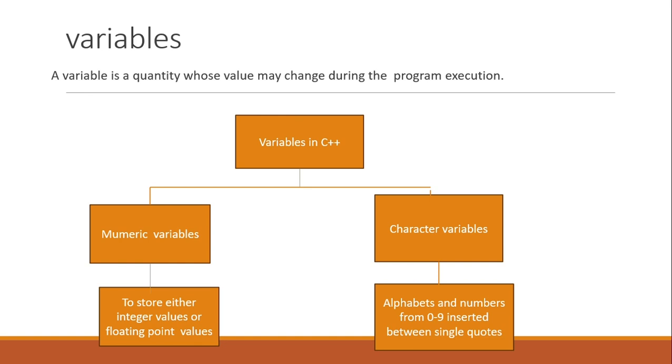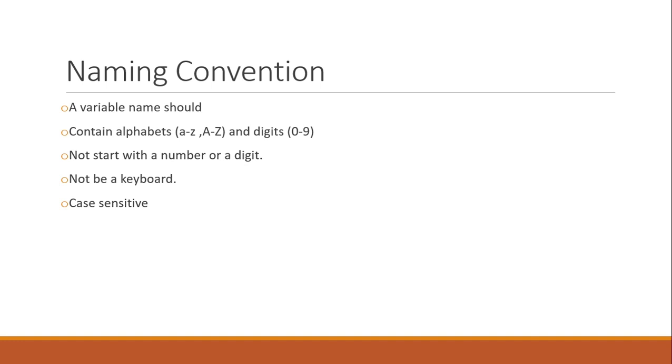Variables in C++ may be of two types: numeric variables and character variables. Numeric variables consist of integer values and floating point values. Character variables may be alphabets or digits 0 to 9 enclosed in single quotes, though mostly it will be alphabets. Naming convention: how are we going to name a variable? A variable name should contain only alphabets A to Z or digits 0 to 9, and it should not start with a digit or be a keyword. It is case sensitive.